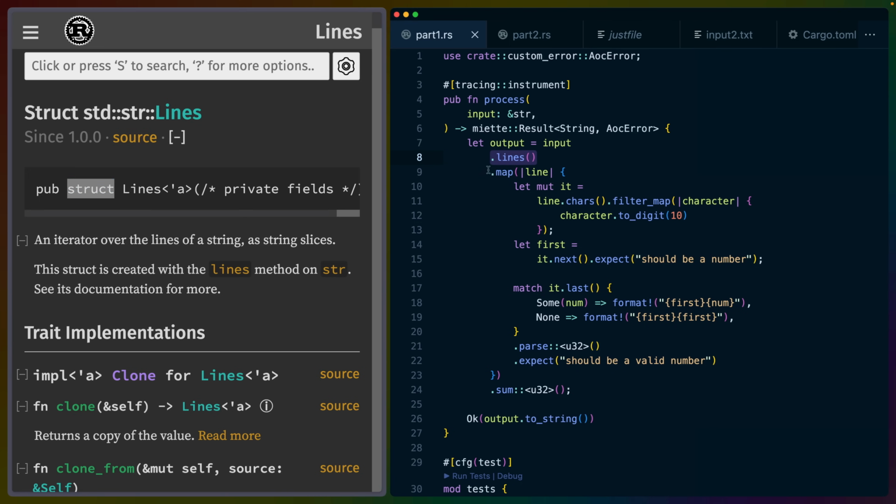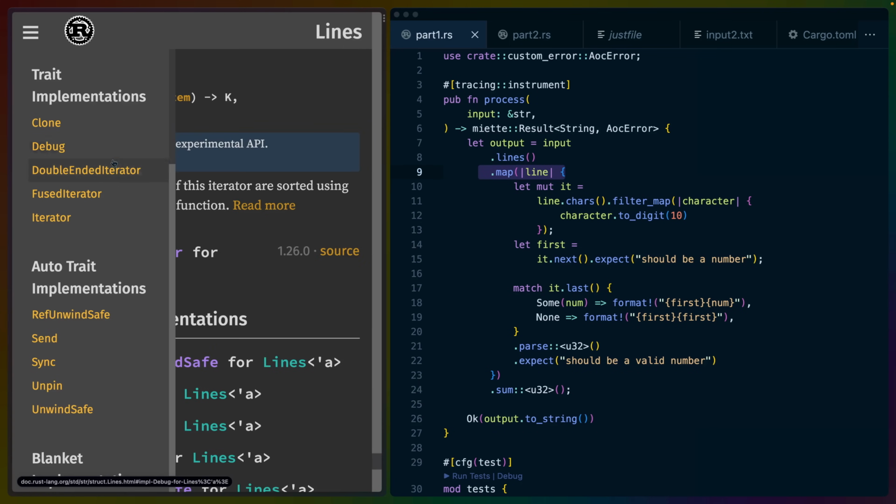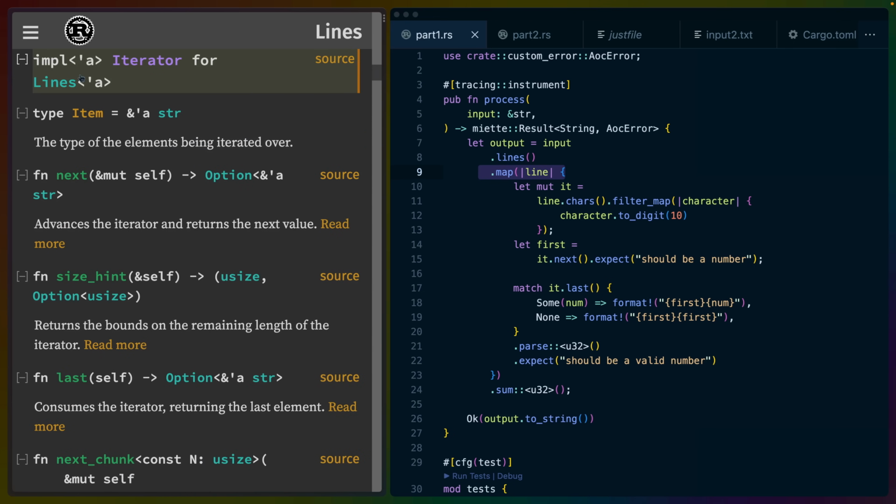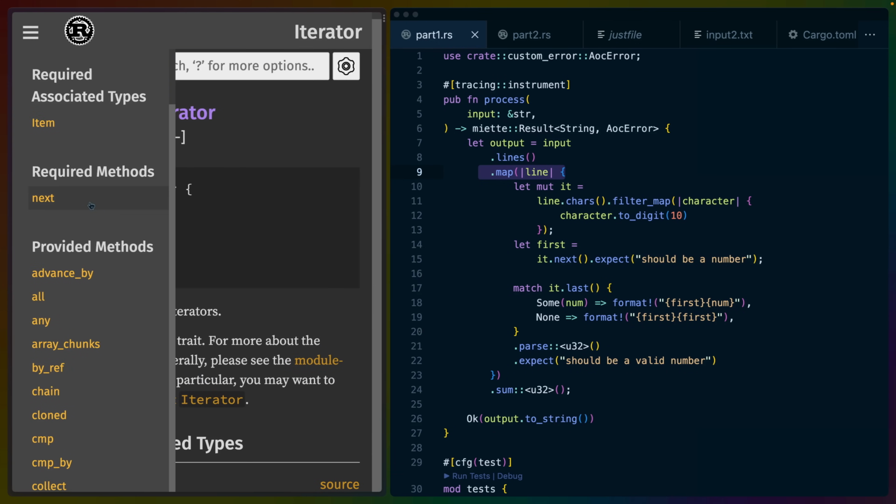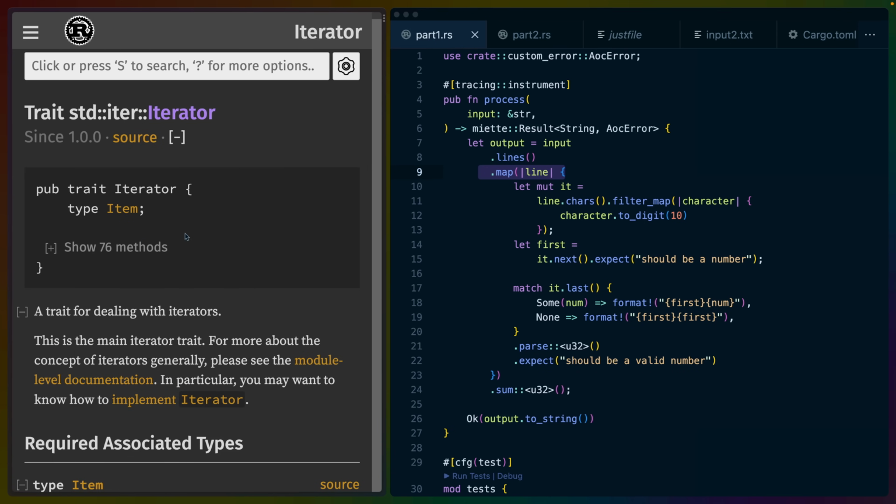And the reason we can map over it here, again, if we open the sidebar for Lines, we can see that it implements Iterator specifically. So there's impl Iterator for Lines. So we're implementing the trait Iterator for the Lines struct. And the Iterator trait is basically like an interface if you're unfamiliar. So it provides a bunch of methods for us. The core method that is required to be implemented is next, and everything else is based off of that.